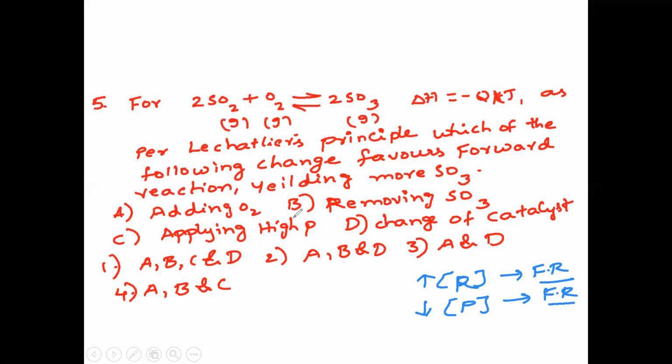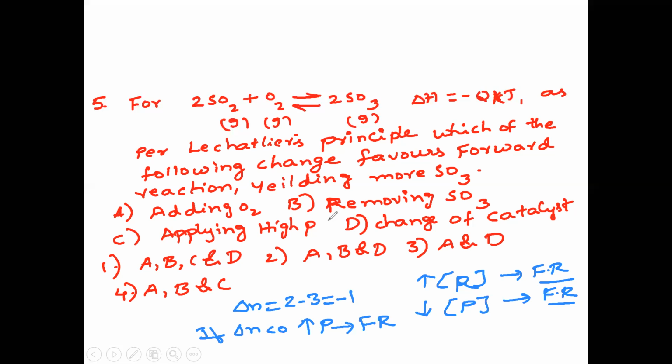Next, by applying high pressure, we need to check delta N values. So delta N for this reaction is 2 minus 3, it is minus 1. If delta N is less than 0, high pressure favors the forward reaction.